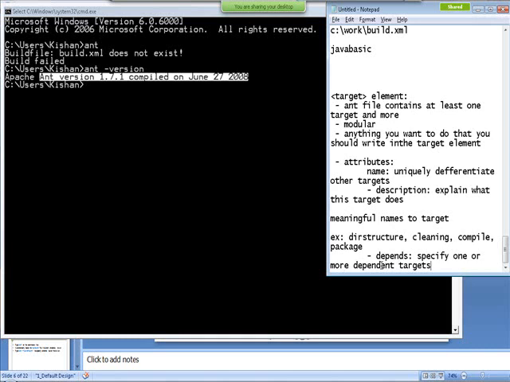If you want to execute one target, that target might depend on other targets to be executed first, and those target names you have to specify as dependencies in this target.